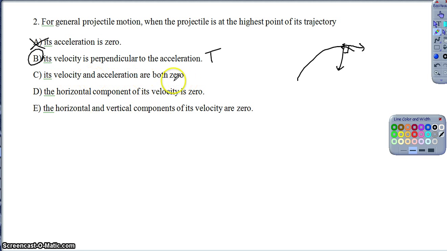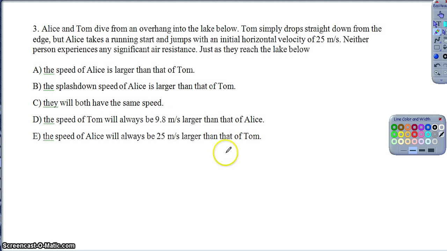Again, the velocity and the acceleration are both zero. No, it would just stick up in the air, which would be weird. The horizontal component of the velocity is zero. Not necessarily, right? If I'm throwing it off at an angle, that would not be true. That would only be true if I threw it straight up. And then finally, the horizontal and vertical components of velocity are both zero. Again, that would only be if we threw something straight up, but then it wouldn't really be considered a projectile if I threw it straight up. So option B is definitely my best choice for question 2.